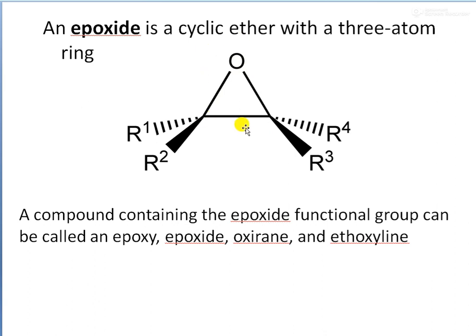So this is the structure of epoxides, and the carbon atom may be substituted with 2 alkyl groups or even 2 hydrogen atoms. So R1, R2, R3, R4 represent any alkyl or aryl groups. And the compound containing the epoxide functional group can be called epoxy, epoxide, oxirane or ethoxyline. So these are different names for this compound.